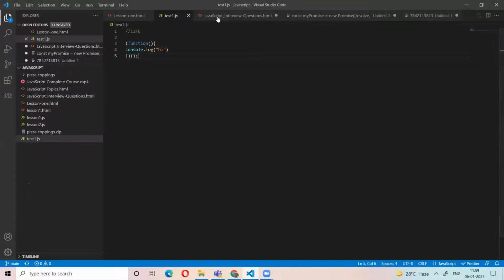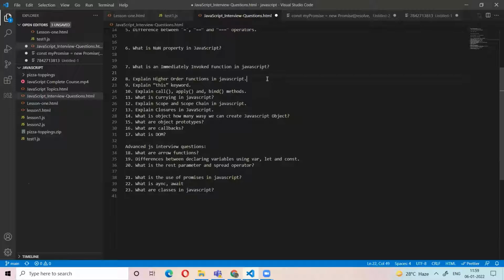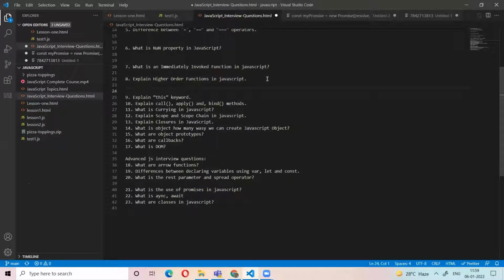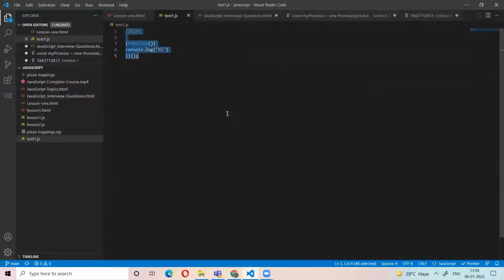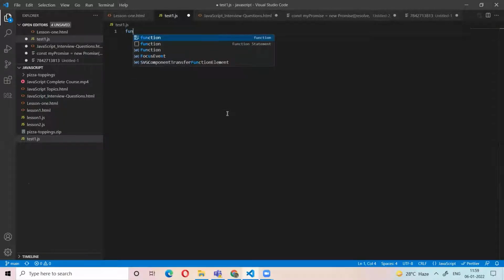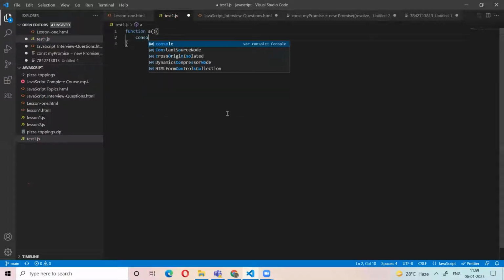Okay. Next, explain the higher order function in JavaScript. For example, I have a function A. I pass the variable x to this one. Okay, I have a function A. I have a function B.